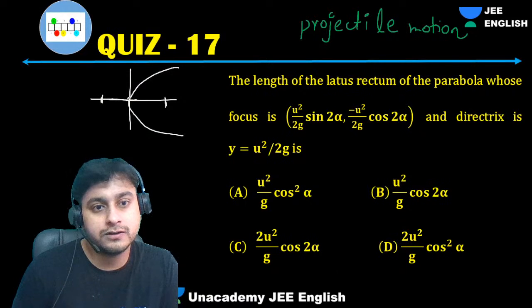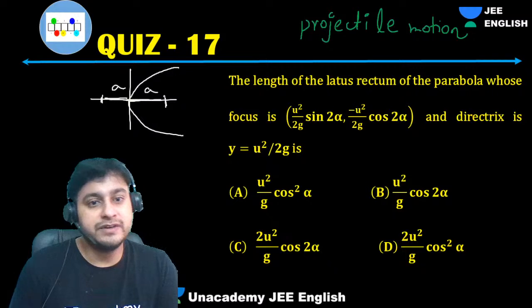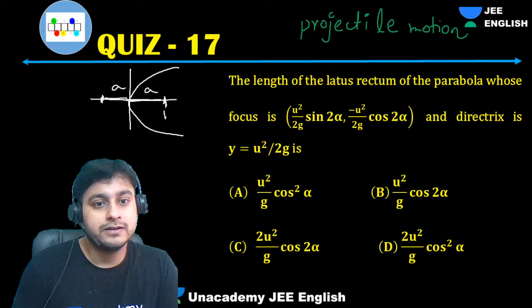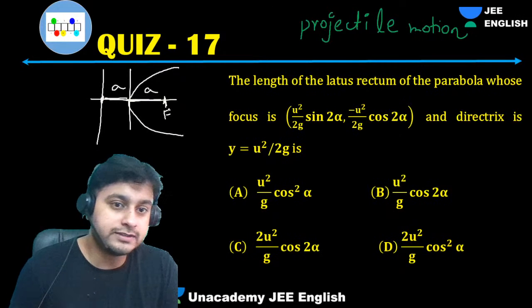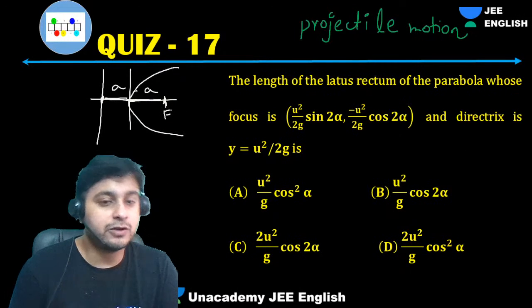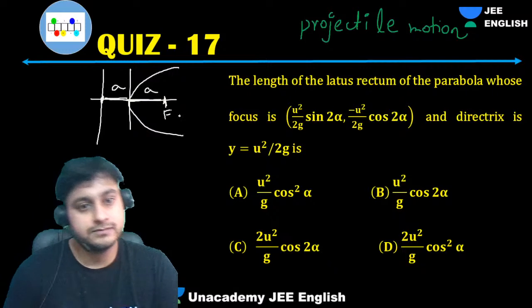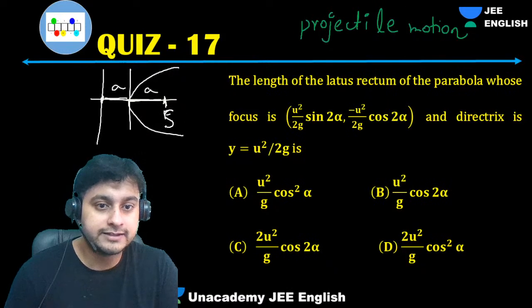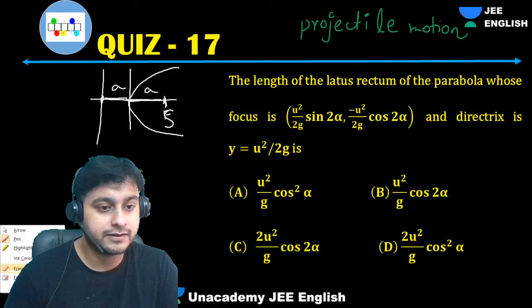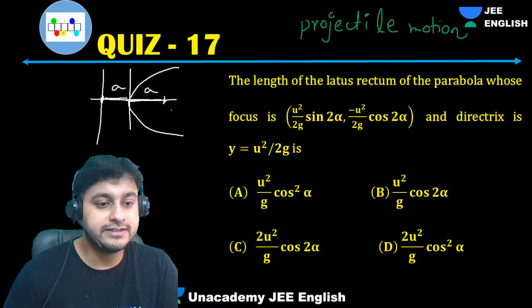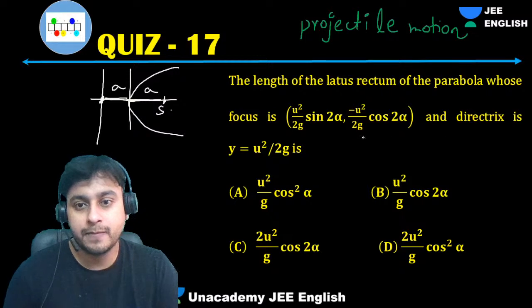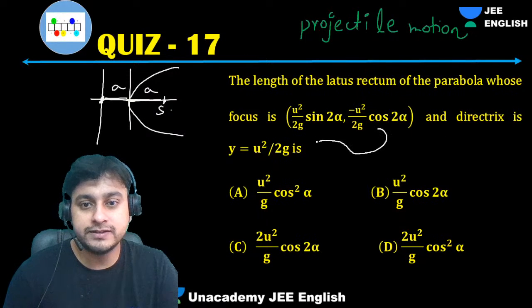This is the directrix, right? The distance between focus and directrix is always 2a. Let's suppose this is your focus S. What is this distance, SD, whatever you call it? This is 2a. So the distance of this point to this line will be 2a.